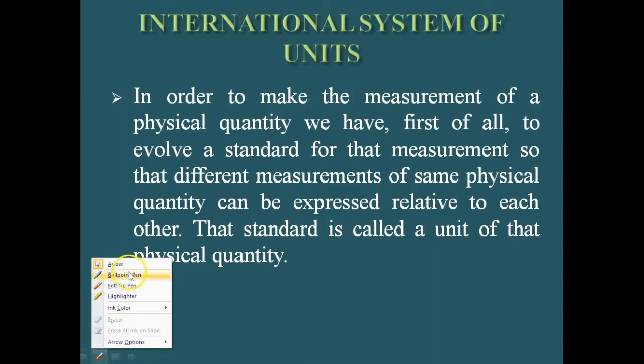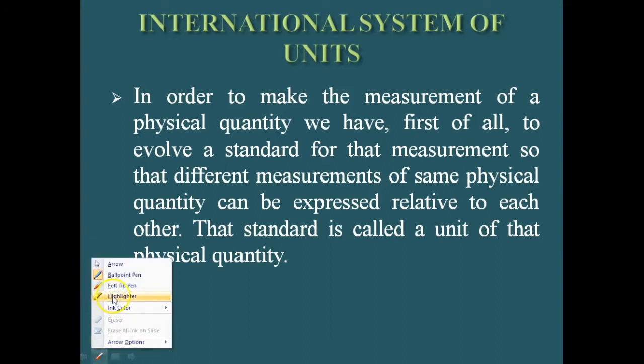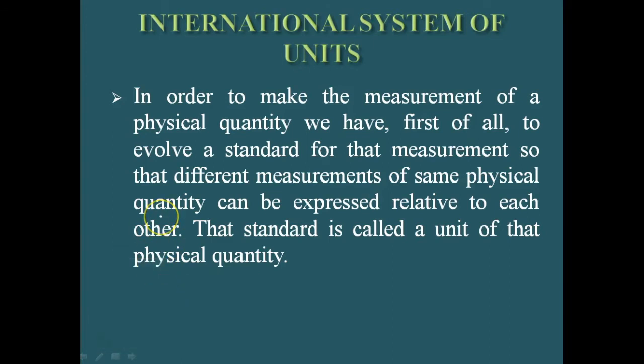Once we have a standard unit for any particular physical quantity, we can measure different measurements of the same physical quantity relative to each other, and that standard we use is called a unit.